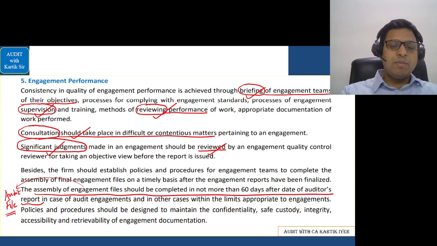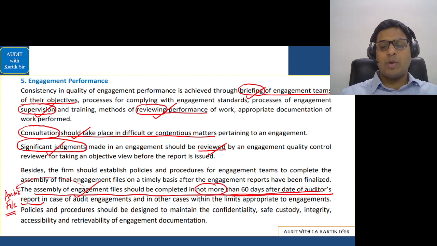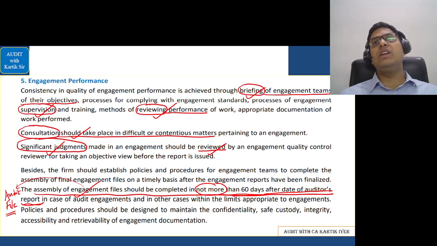Next is the assembly of engagement file, that is the audit file, as you know, should take place not more than 60 days after the auditor's report. This we had also covered in the audit documentation chapter. So the audit file should be prepared in not more than 60 days after the auditor's report is made. This you must have done in audit documentation. We had answer number 10 if you remember.